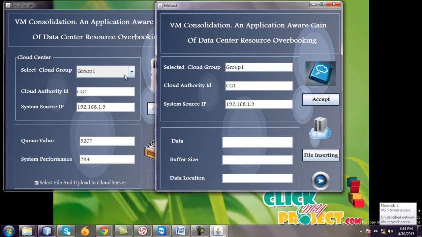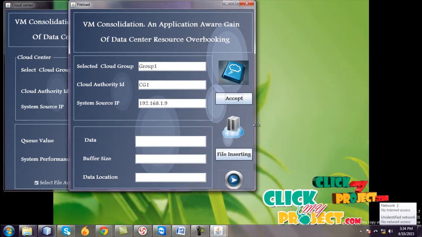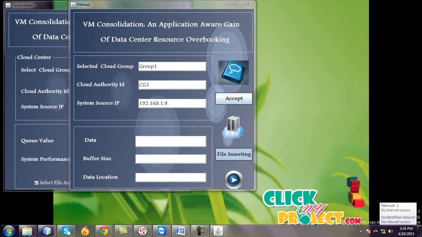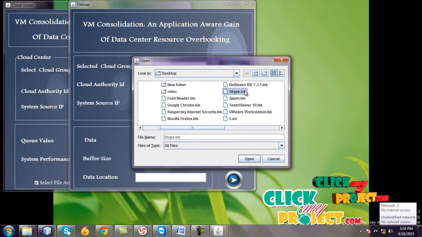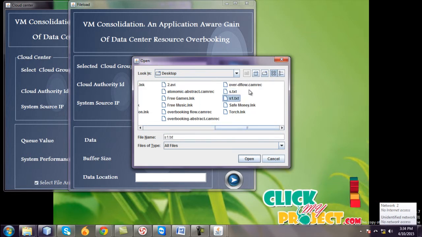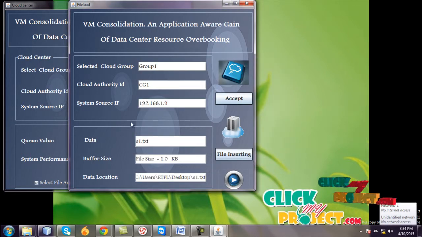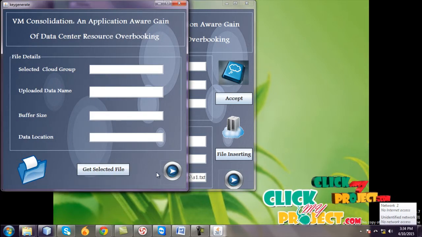Previously I selected this group 1, and cloud authority ID and IP address are the same. Go to select the init text file or select the s1.txt file, and it shows the text file name, file size and data locations. Go to next.